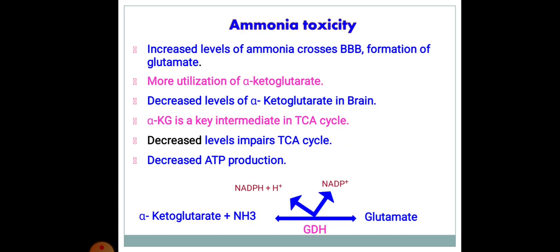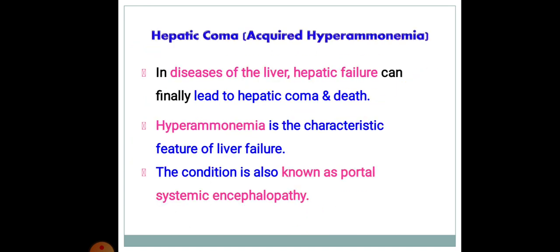Ammonia toxicity. Increased levels of ammonia cause, across the BBB, formation of glutamate. More utilization of alpha ketoglutarate results in decreased levels of alpha ketoglutarate in the brain. Alpha ketoglutarate is a key intermediate in the TCA cycle. Decreased levels impair the TCA cycle, obviously decreasing ATP production. Alpha ketoglutarate plus ammonia, with NADPH plus converted to NADP plus in the presence of GDH, is converted to glutamate.